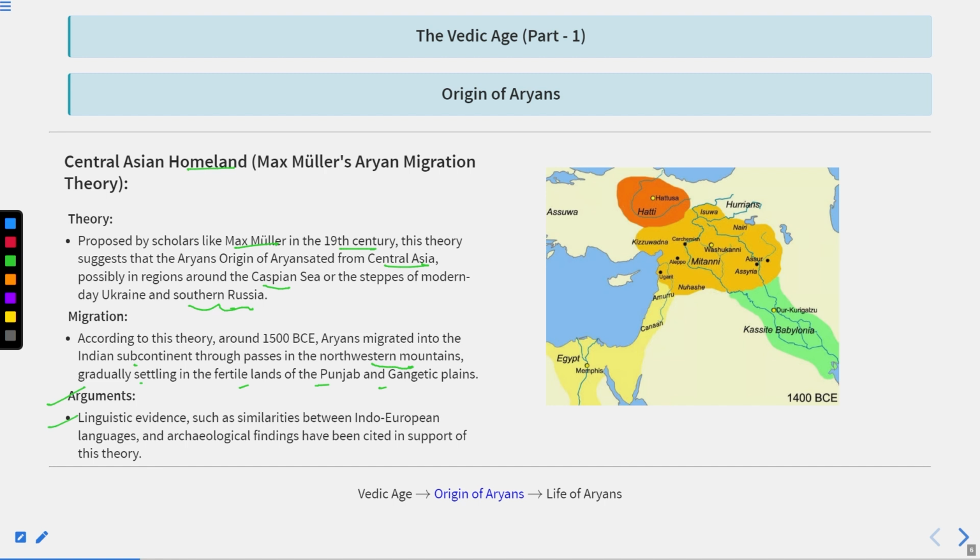Argument: linguistic evidence such as similarity between Indo-European languages and archaeological findings have been cited in support of this theory. So this is the major reason why we accepted this theory, because of linguistic evidence: as Aryans used to speak Sanskrit in India, at that time the European or Indo-European language was also similar in that particular location.